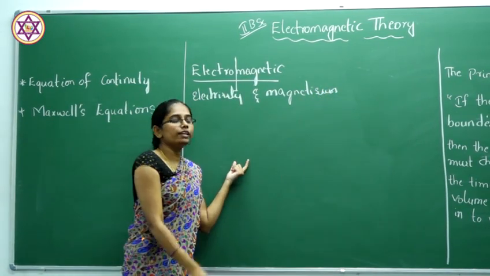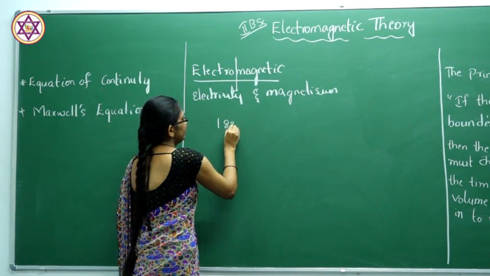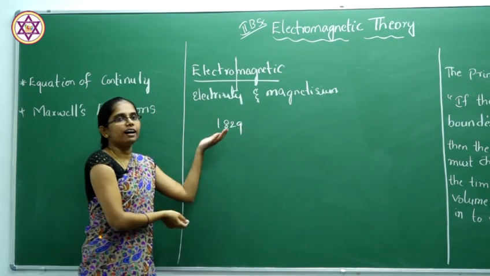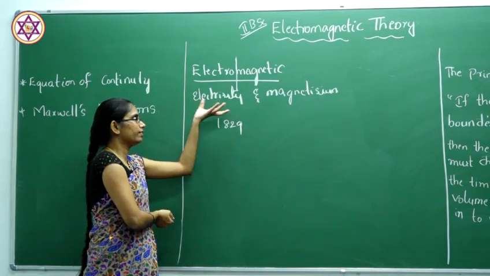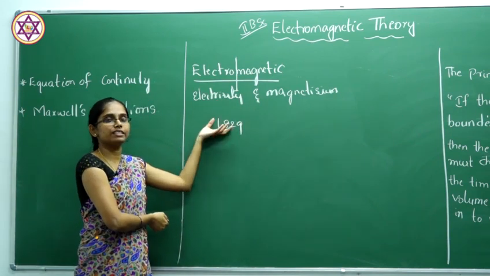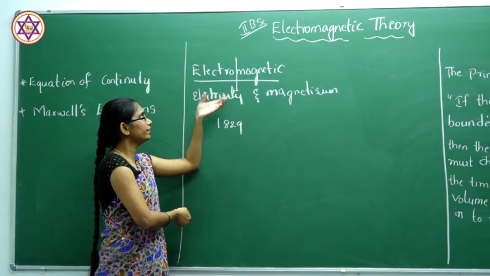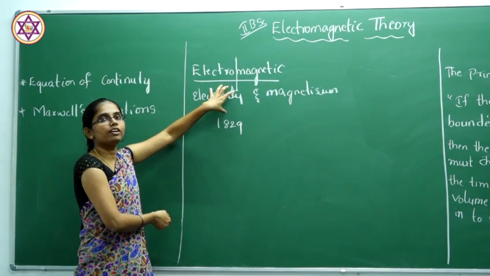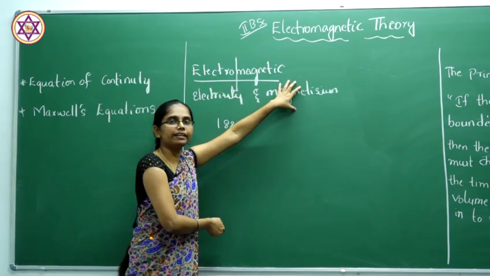Before 1829, electricity and magnetism were two separate branches of physics, and we dealt with the concepts of electricity and magnetism separately.